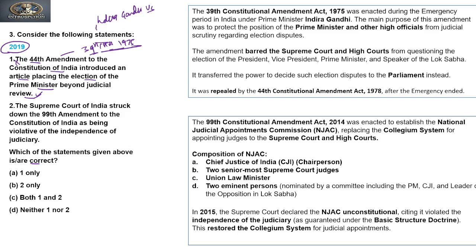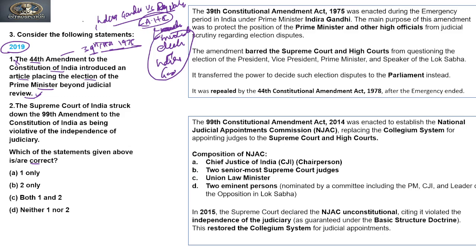So in Indira Gandhi versus Raj Narayan, the Allahabad High Court invalidated the election of Indira Gandhi. Yes, the Allahabad High Court struck down the election of Indira Gandhi.